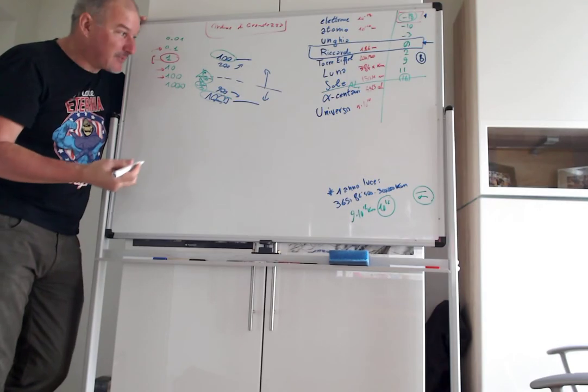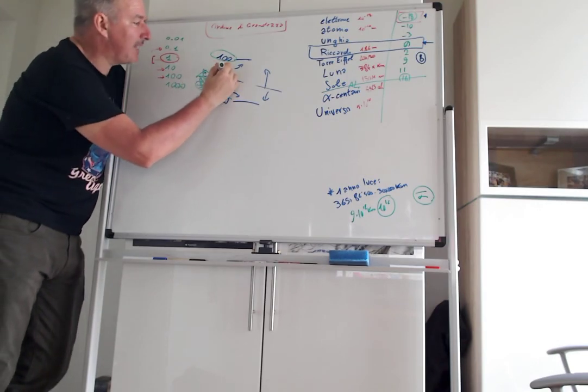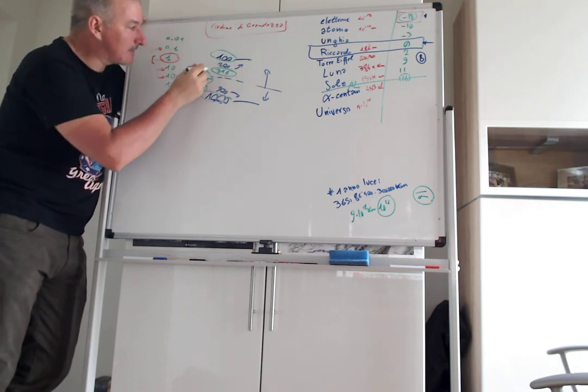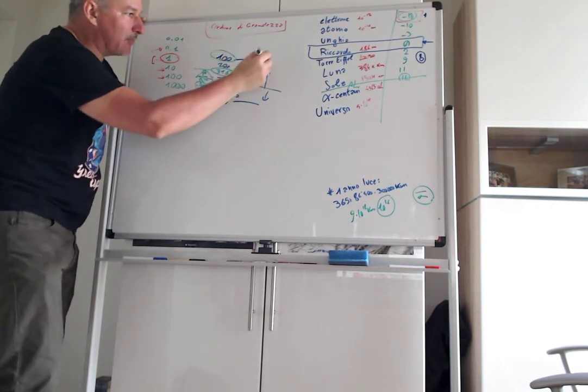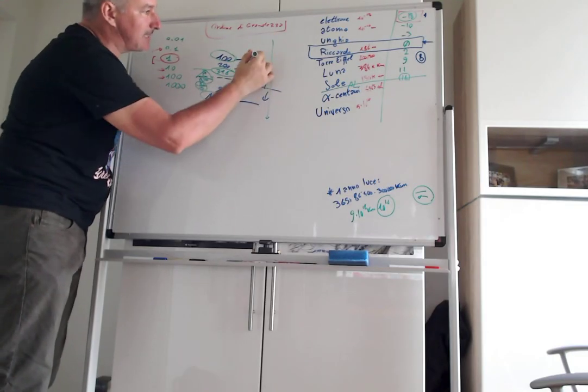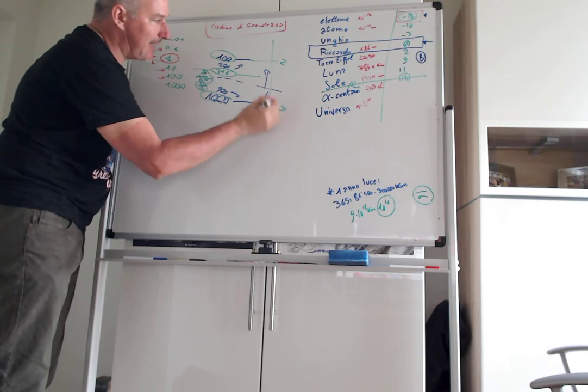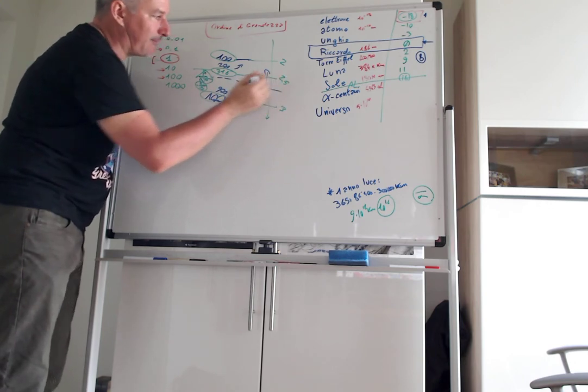It is the square root of 10, which is roughly 316. You didn't see it coming, huh? So 316 in log scale, that means if you look on the logarithmic scale, this is 2, this is 3, and this is exactly 2.5.